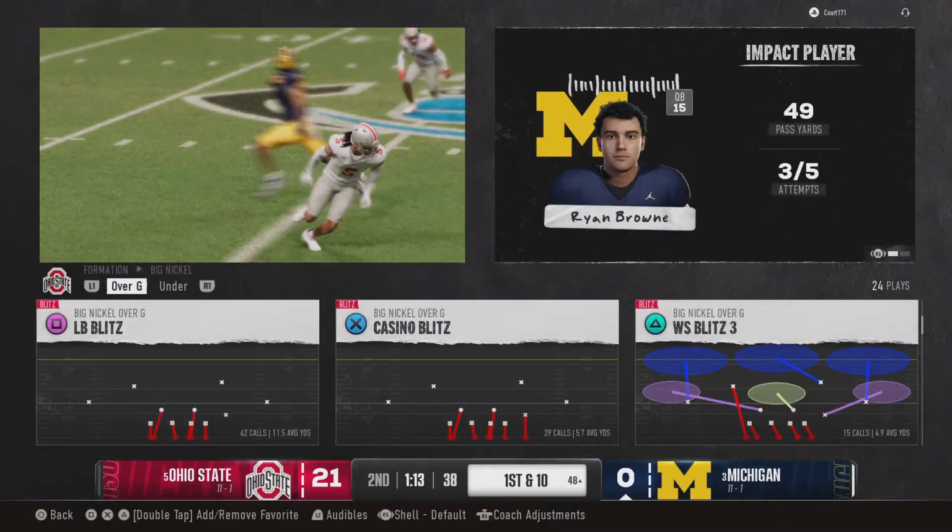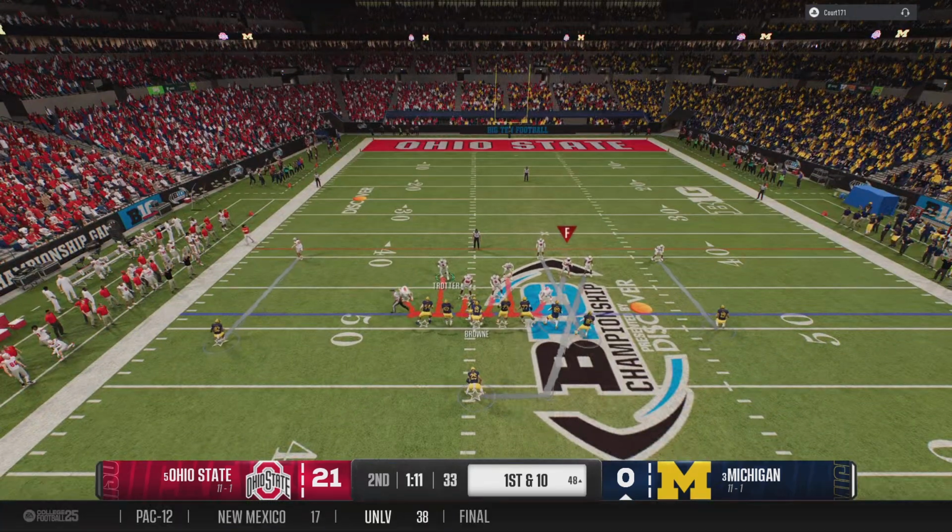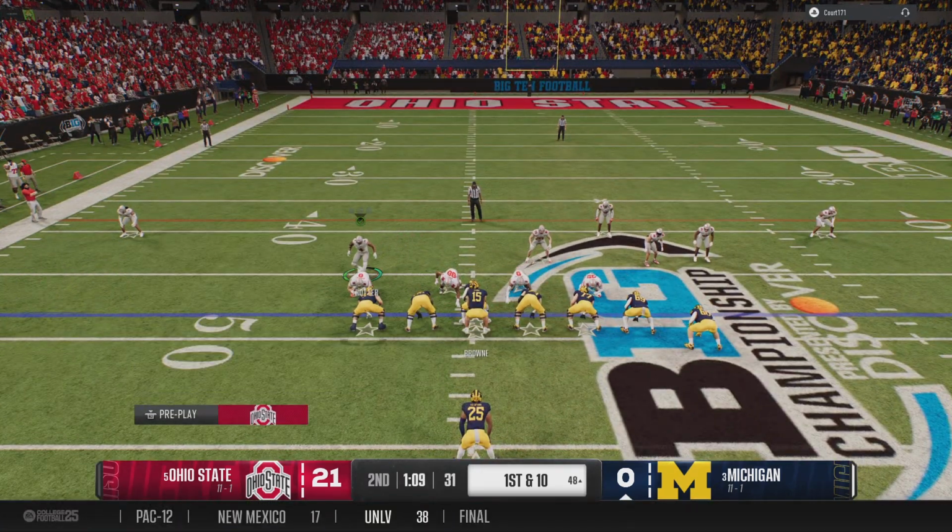Finally brought down after a big gain. Moves the ball all the way to the plus 48. This offense has gotten going at long last. It's another 1st and 10.